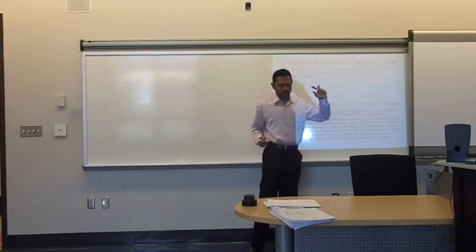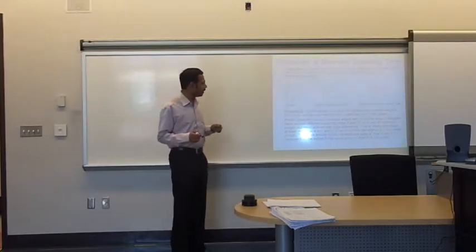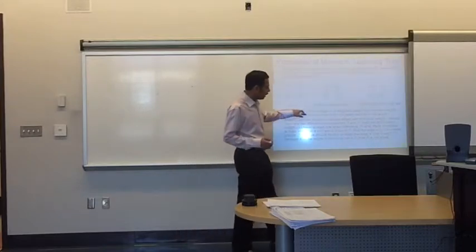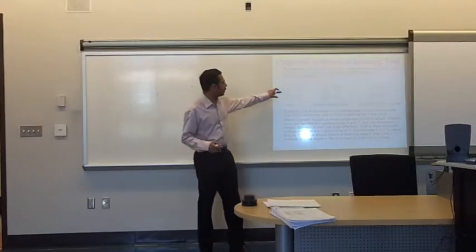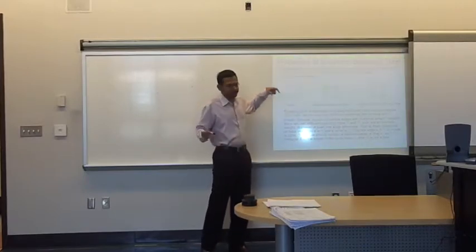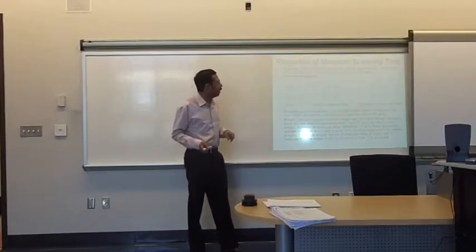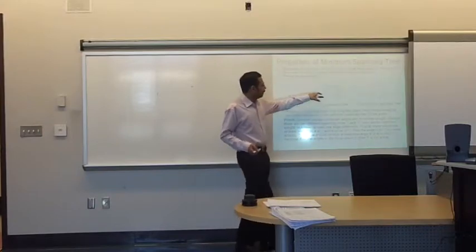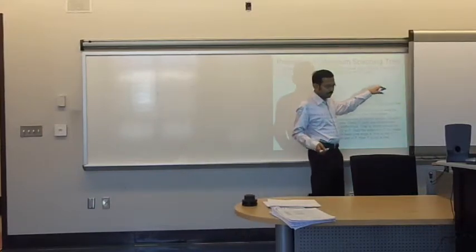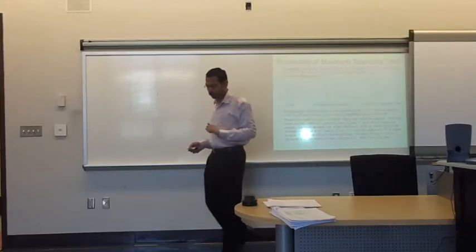If all edges of a graph have unique weights, which means no two edges are the same weight, all edges are different weights, then there's only one minimum spanning tree of that graph. Okay, so in the previous example we saw, if the graph does not have unique edge weights, which means at least one weight repeats like this, you can have more than one minimum spanning tree. This is one minimum spanning tree, and this is also another minimum spanning tree. They add up to 4.